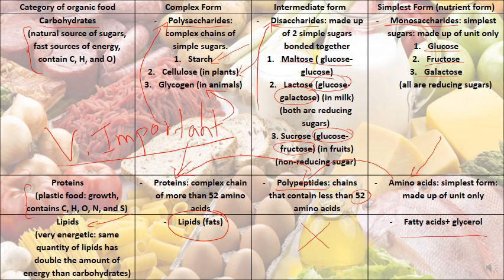You have to know what a polysaccharide is, what a disaccharide is, and what the simplest form is, which is called the monosaccharide. You have to know that maltose is glucose and glucose, that lactose is glucose and galactose, and that sucrose is glucose plus fructose. So you have to study these notes.